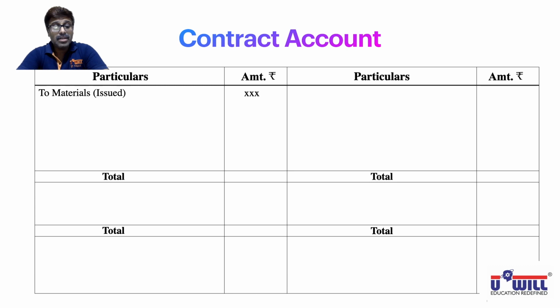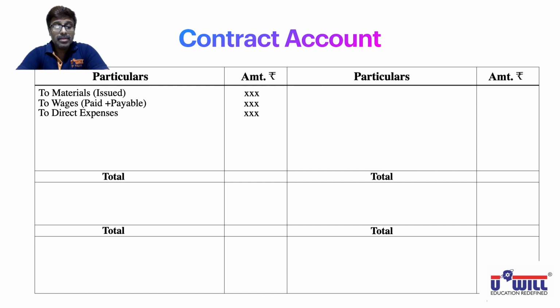Then we will have to wages, paid plus payable, even outstanding. Normal rule, outstanding, what we used to do in P&L account, add same thing you'll do here. So whatever amount of wages is paid plus whatever is outstanding, total expense is going to be considered. Then to direct expenses, whatever direct expenses are involved in the contract. Maybe the laborers, maybe the expenses of design, the architect's fees, interior design's fees. All these are considered to be direct expenses.